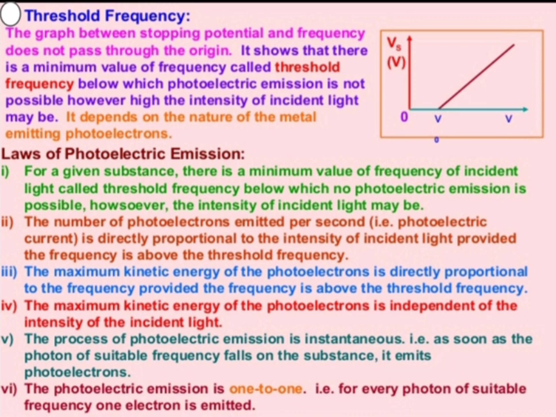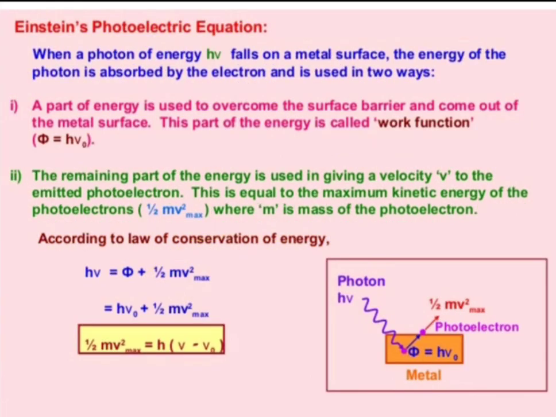It shows that there is a minimum value of the frequency called the threshold frequency, below which photoelectric emission is not possible. So, from this point to the left side, there is no photoelectric effect possible, but from this point photoelectric effect is possible, and it depends on the nature of the metal which emits the photoelectrons.